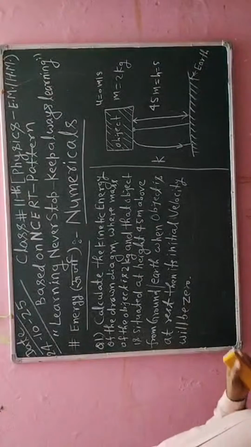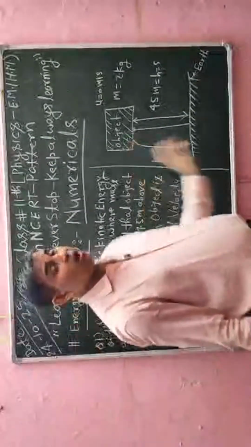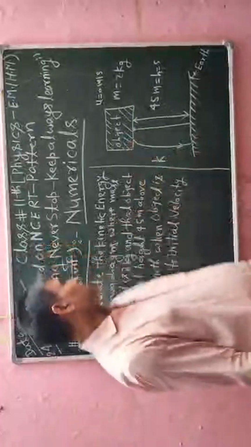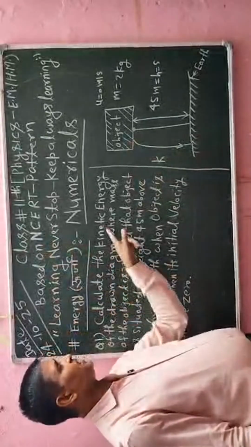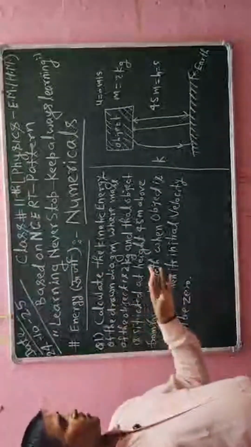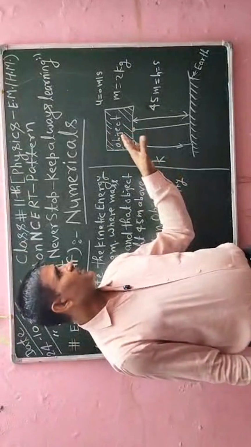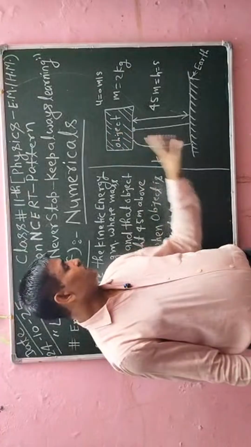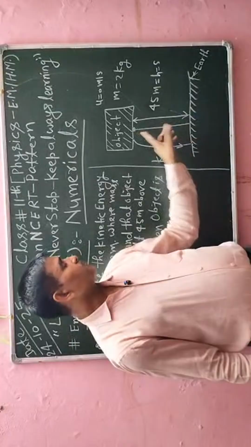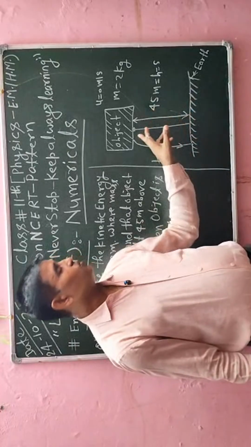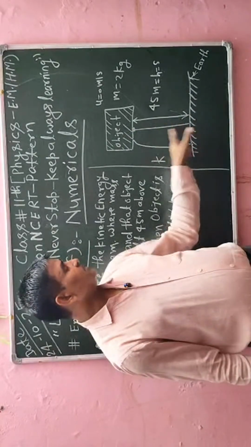Okay, all the information which is given in the diagram I have already written in the sentence. That is, we have to calculate the kinetic energy of the drawn figure. In this drawn figure, this is the earth. From this earth, 45 meter above, this is a tower.